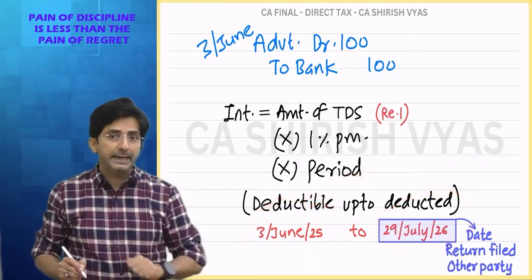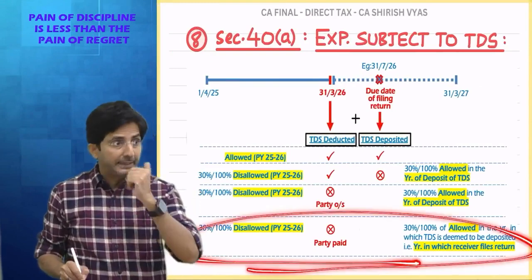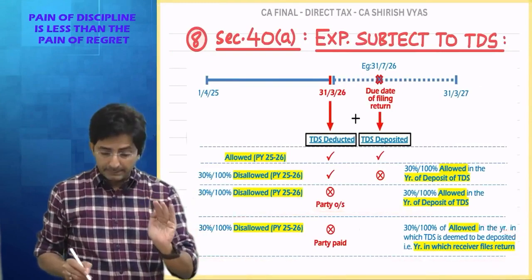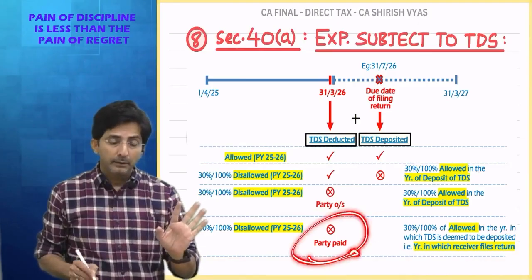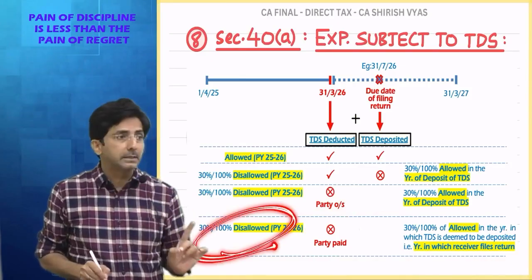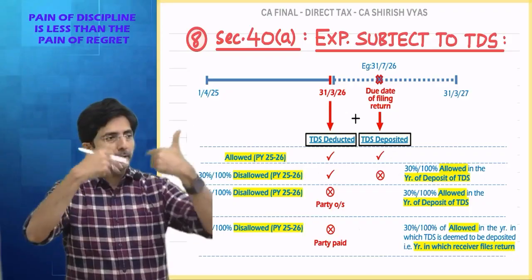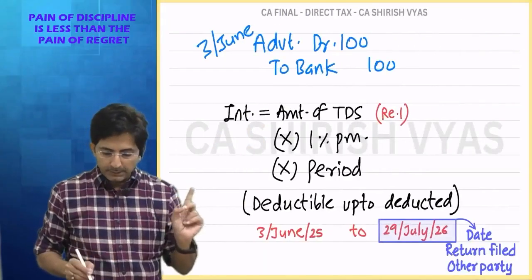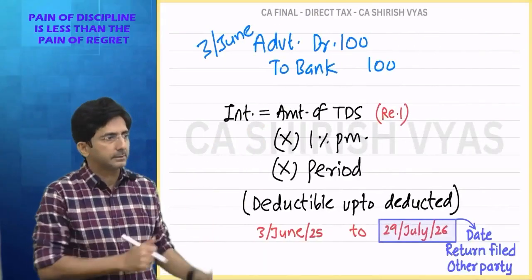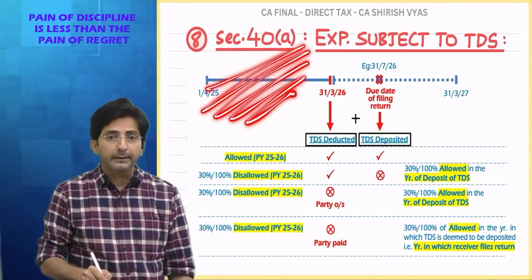Even this is given in the act. This last case is explained in detail in the act. First, the act says that since you paid away the amount, deducting TDS at your end is not possible, so you suffer disallowance now. But don't worry, if you fulfill some condition, it will become allowed in future, and for such cases interest will be calculated like this. So this was a deep dive into 40A.